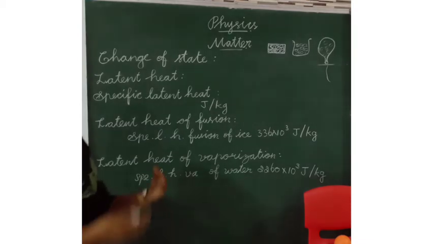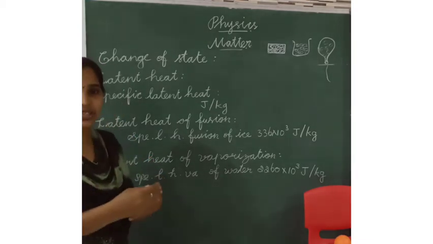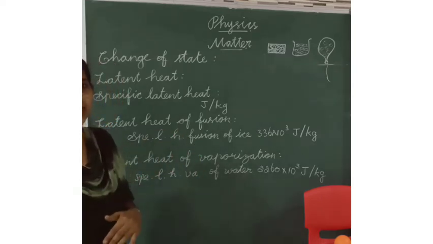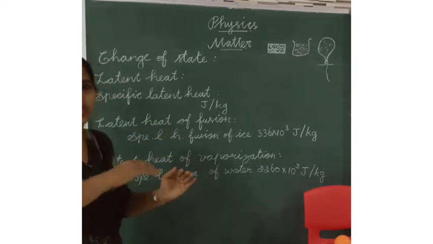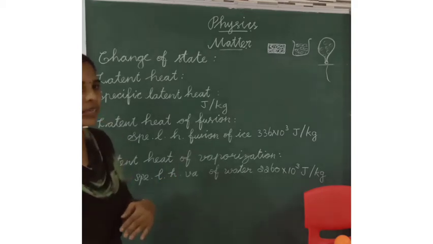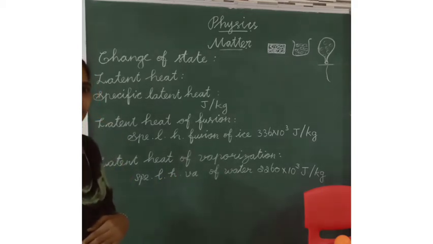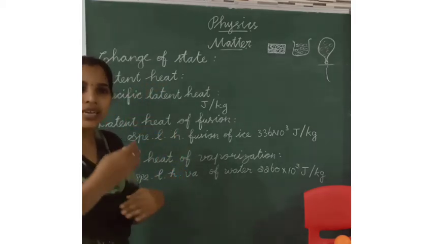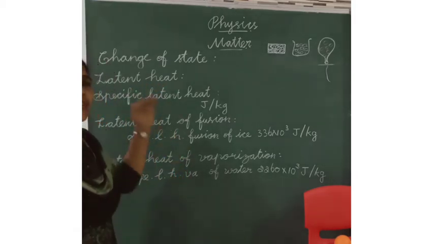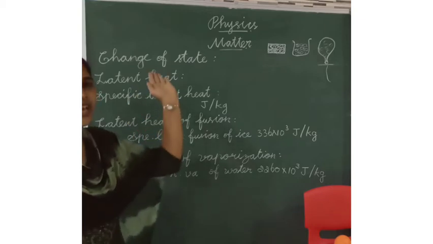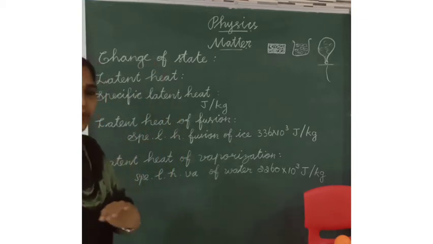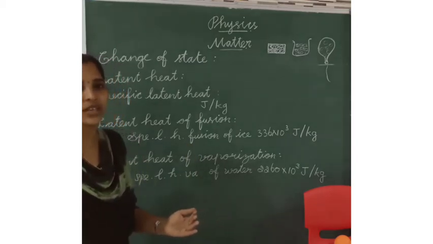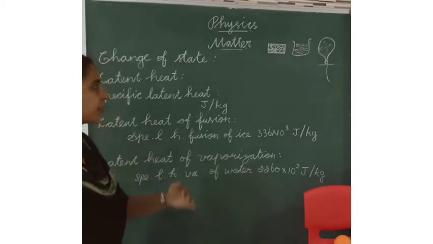Latent heat means the amount of heat absorbed or released when one state of matter changes into another state, without any change in temperature.